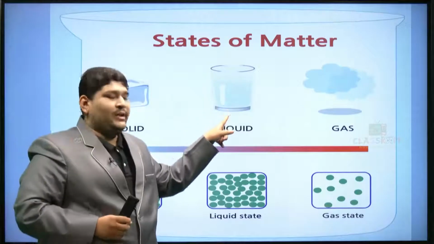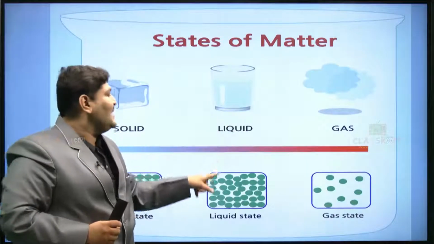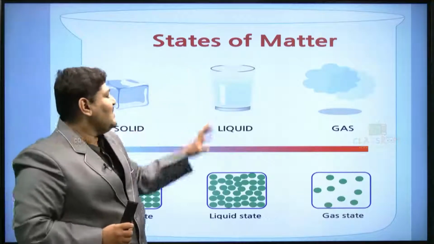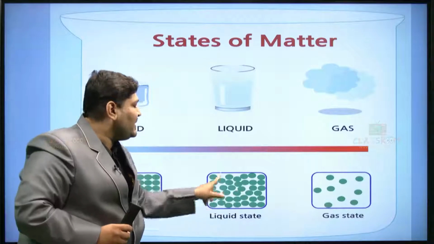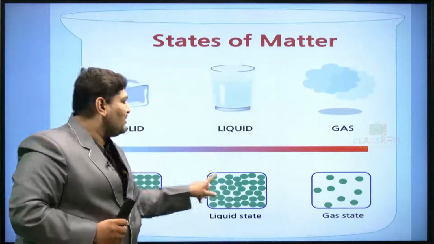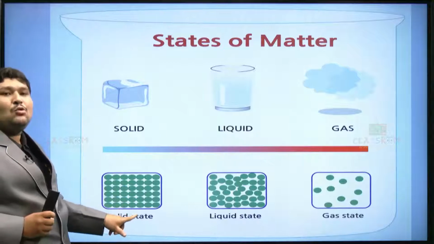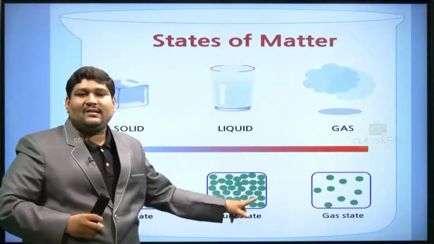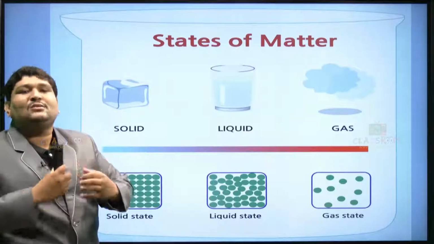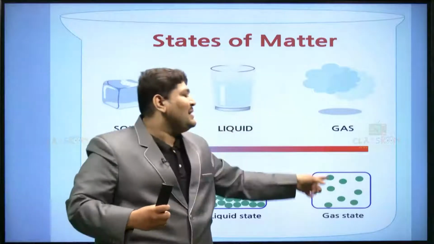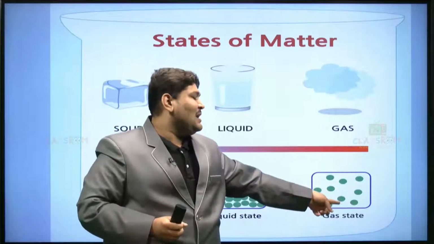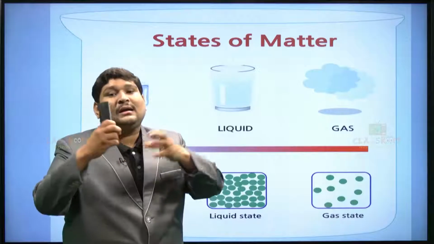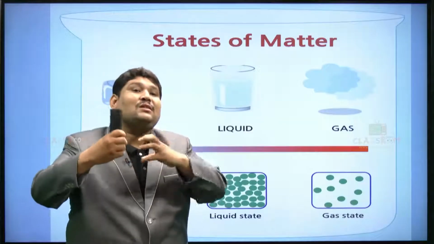Suppose I take a liquid. In the liquid, you can see the water molecules, or the water placed in a glass, and there is a random movement among the particles or molecules of water. Whereas in a solid there is no movement at all, they are fixed and confined. But in the liquid state there is some movement in the water molecules. Then when you come to a gas, you can see the clouds. We have taken the example of clouds. The clouds seem to be moving.